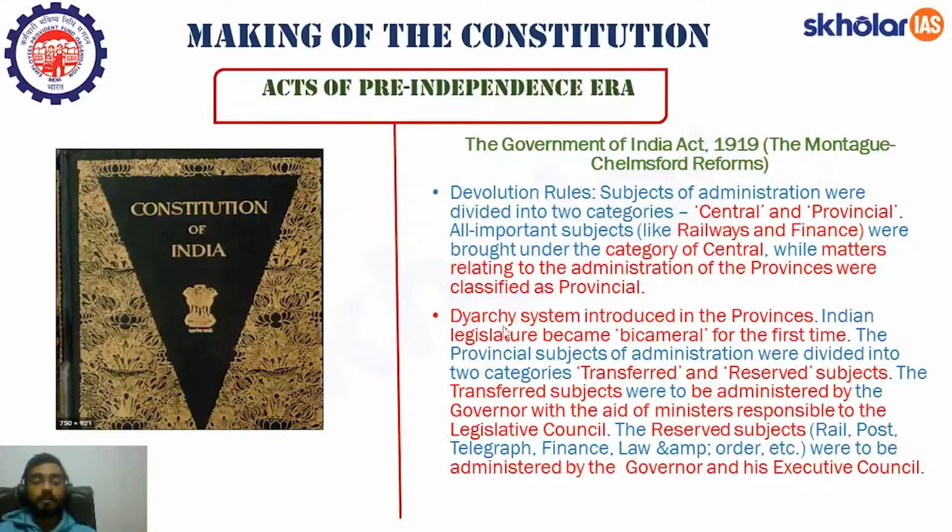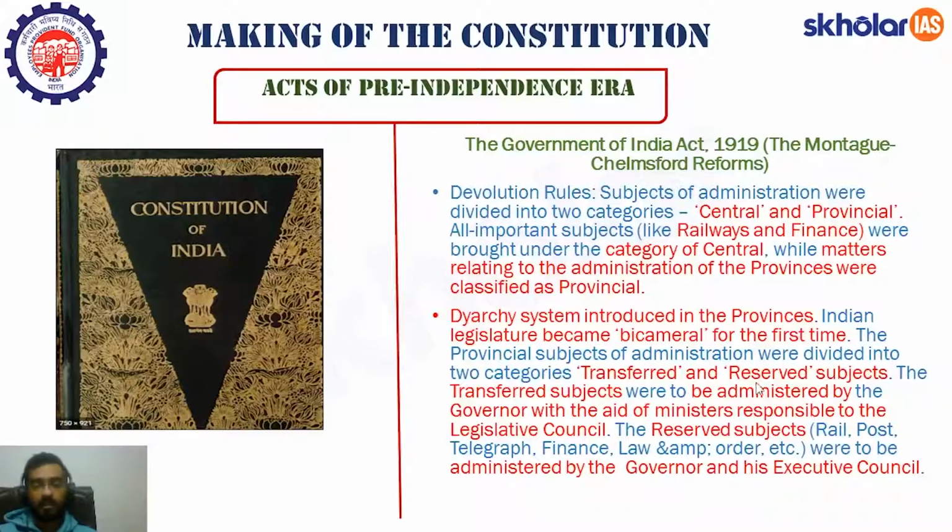Now, one another system was introduced, that is the system of diarchy. It is also known as the rule by two. The Indian legislature became bicameral for the first time. Now, the provincial subjects, remember, they were given the power to administer all the subjects that are related to the provinces.